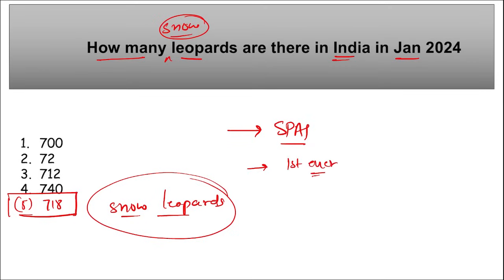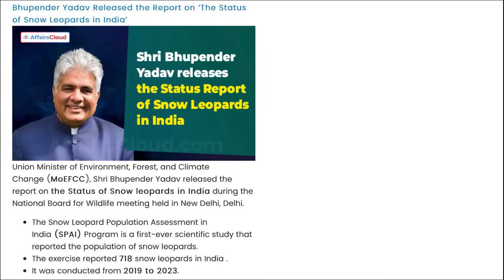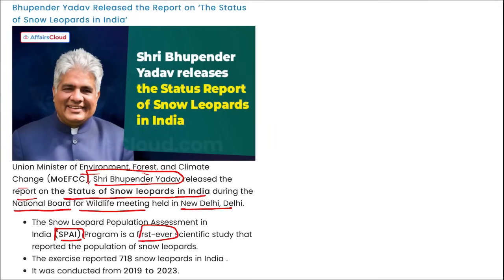kind of scientific study. Here you can see Union Minister of Environment, Forest and Climate Change Bhupendra Yadav released the report on the status of snow leopard in India during the National Board for Wildlife meeting held in New Delhi. And this Snow Leopard Population Assessment in India was the first ever scientific study that reported the population, and that was 718, and this survey was conducted from 2019 to 2023.